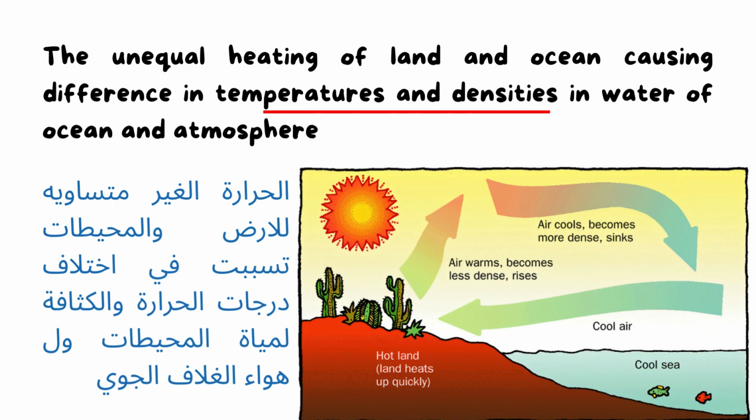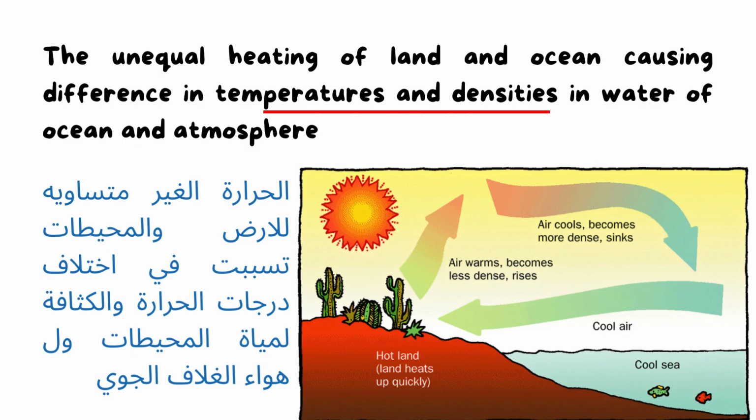So when the sun heats the land and ocean, there is unequal heating of the land and ocean. That causes what? Difference in temperature, as we have warm molecules and cold molecules. The warm molecules have what?